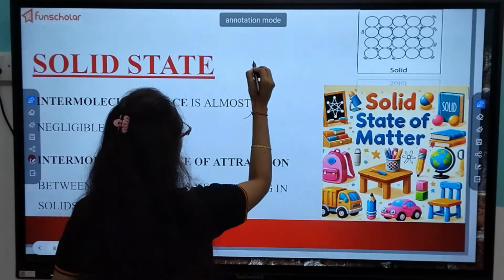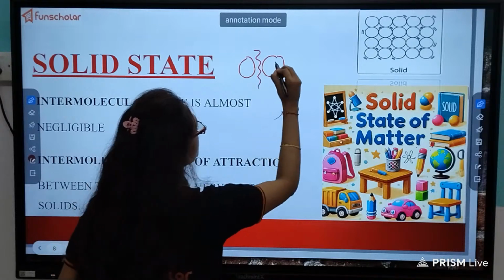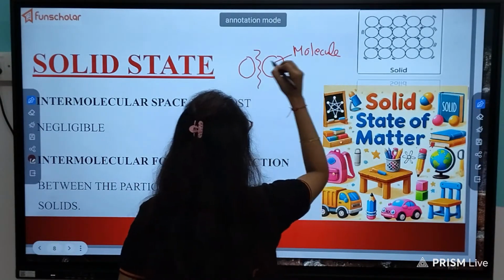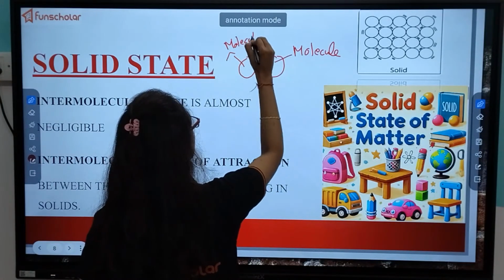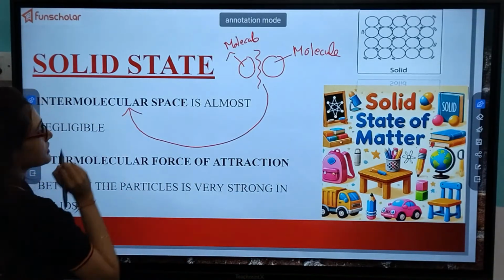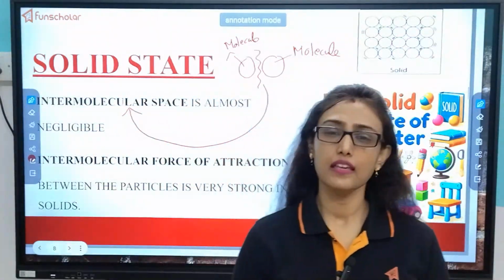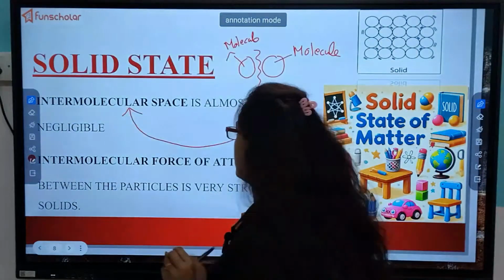That the space between two molecules is known as what? Intermolecular space. And in case of solid, the space is very less, almost negligible.